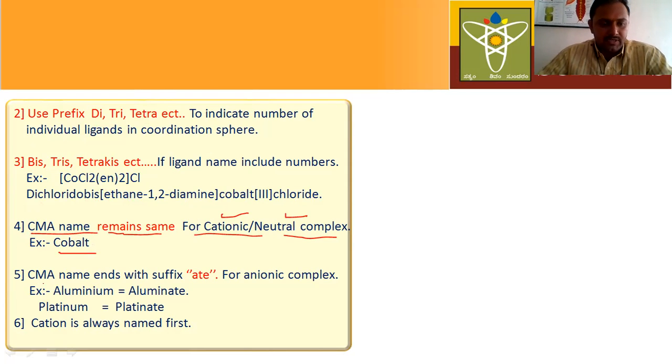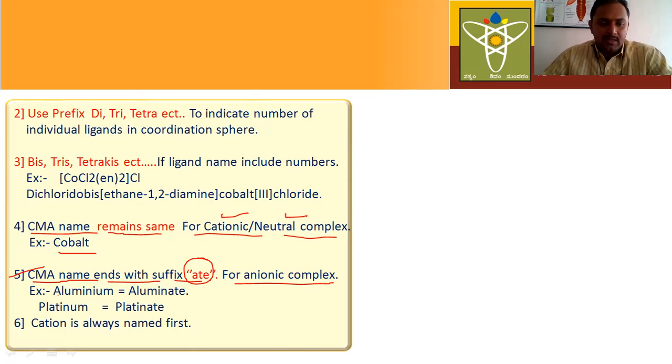Next, the fifth general rule: the central metal atom name ends with the suffix ate for anionic complexes. Okay, this is very important. See here, the central metal atom name ends with the suffix ate for anionic complexes.